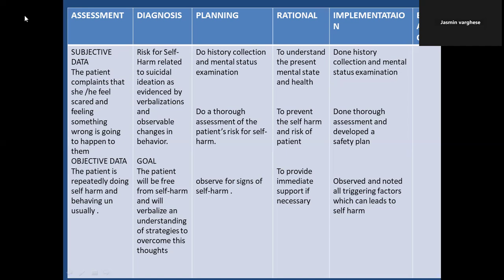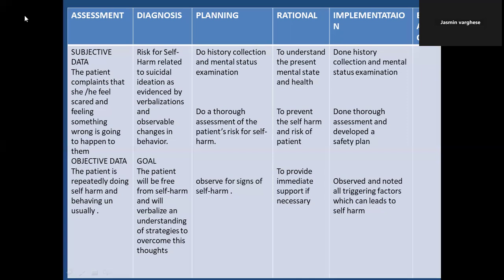So what is the subjective data here? The patient complains that she or he feels scared, and feels something wrong is going to happen to them. That is their feeling. It is because of the self-harm tendency and suicidal ideation. They feel scared always, and they said that something wrong is going to happen to them. Then what is the objective data? The patient is repeatedly doing self-harm and behaving unusually.